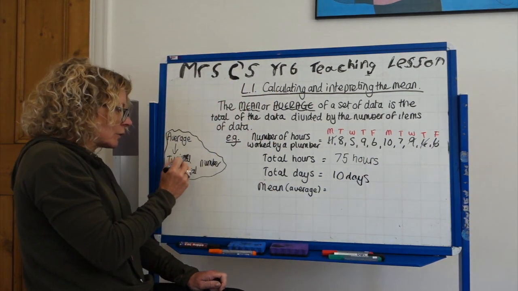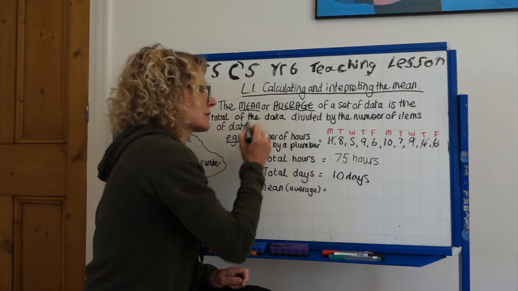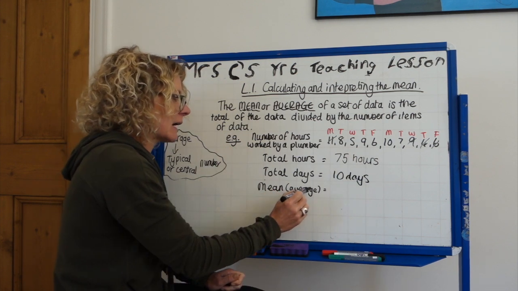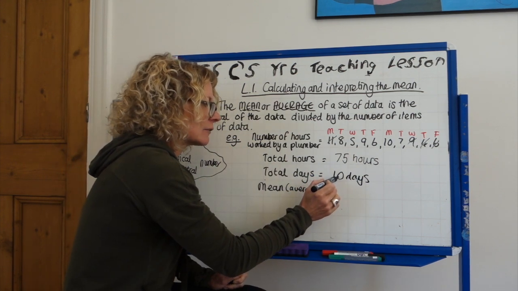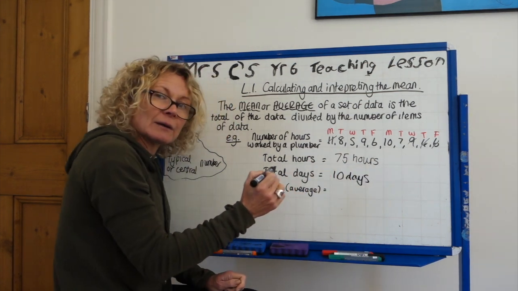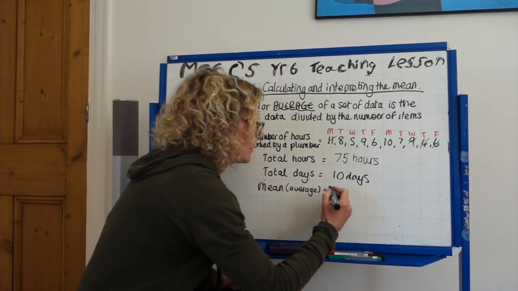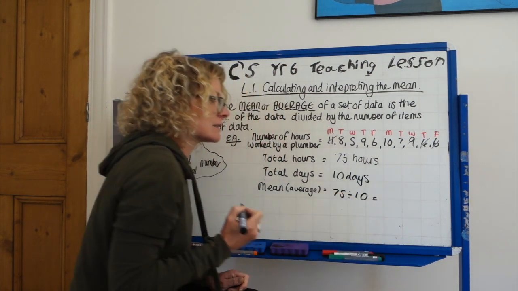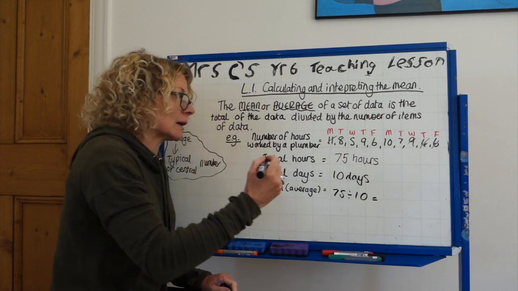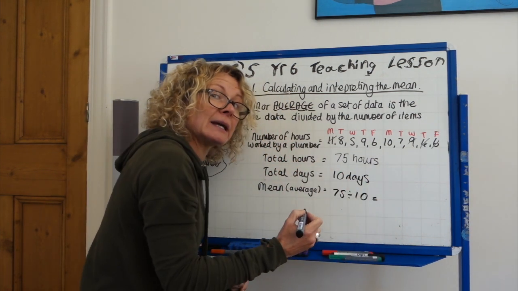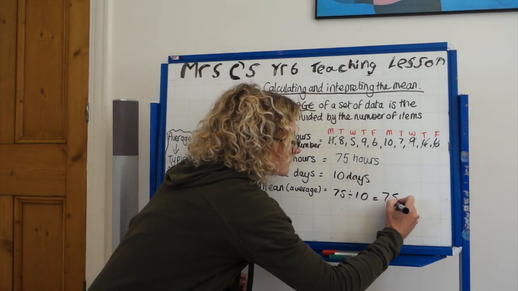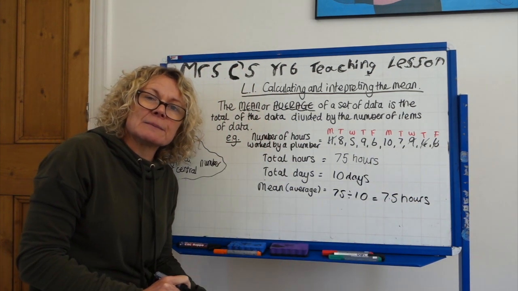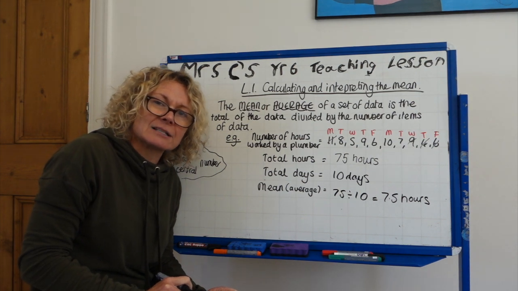So we are going to go and work out the typical number of hours that this plumber works each day. And we are going to do that, finding out the average or the mean, by dividing the number of hours by the number of days. And that will be his average number of hours. So 75 divided by 10, 10 times smaller. His average hours worked per day is going to be 7.5 hours. Easy peasy, lemon squeezy. Let's look at another one.